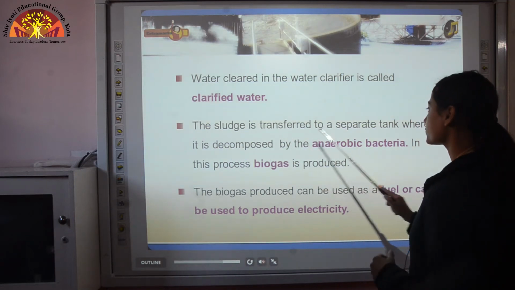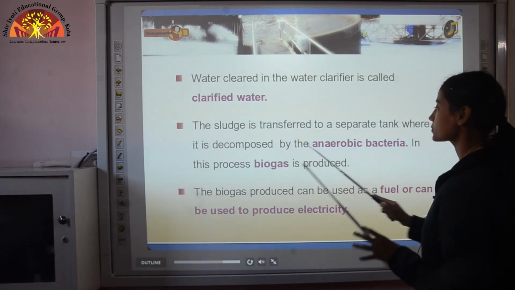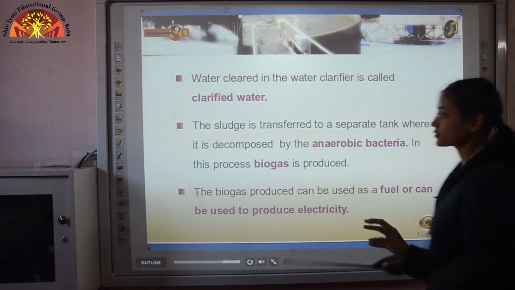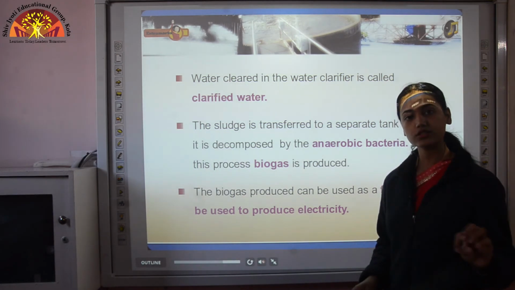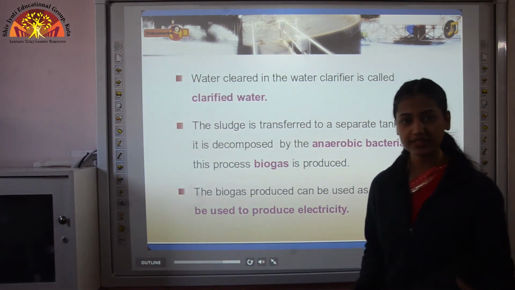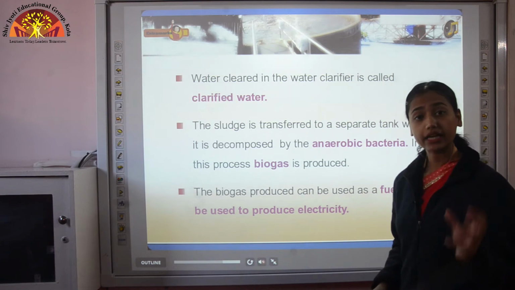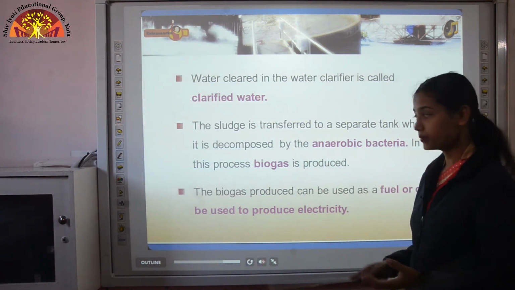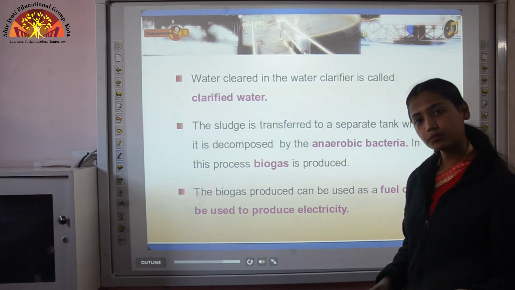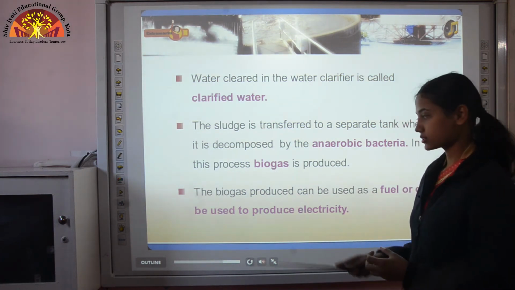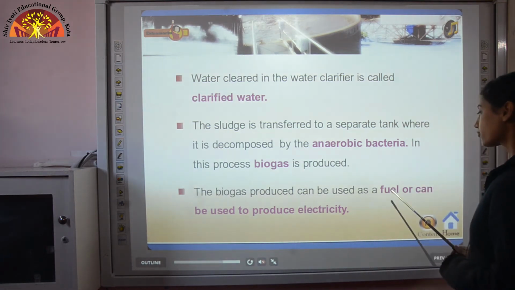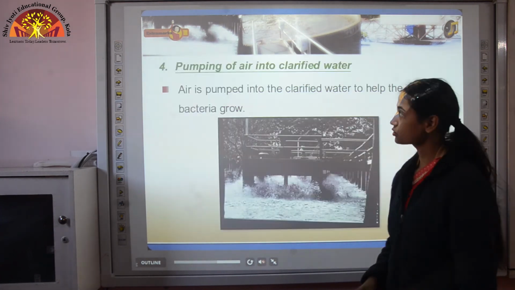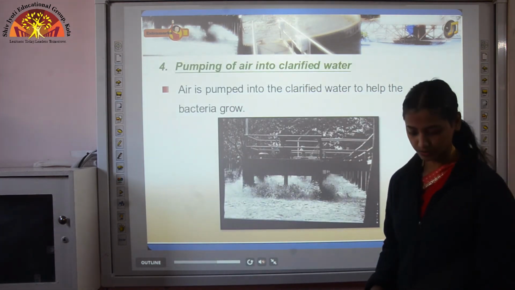The sludge is transferred to a separate tank where it is decomposed by anaerobic bacteria. In this process, biogas is produced. As you know, sludge is solid waste and it consists of feces, human excreta, and animal excreta. So that is organic waste. That organic waste is decomposed by the bacteria, and what is the result of the decomposition? Biogas is produced, and that biogas is used as fuel, or it can be used to produce electricity. So ultimately we are using that waste also.